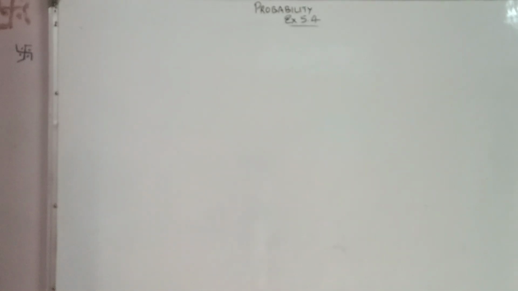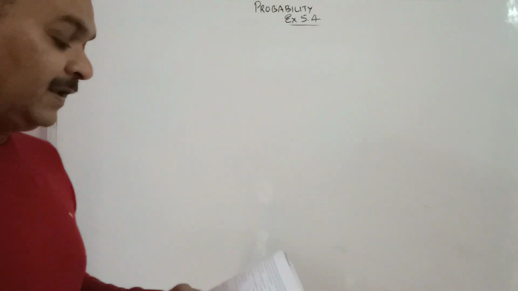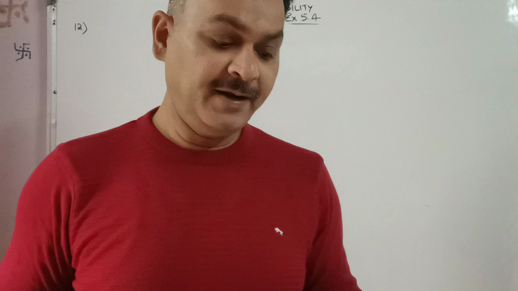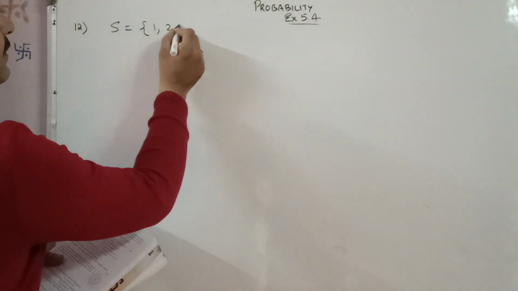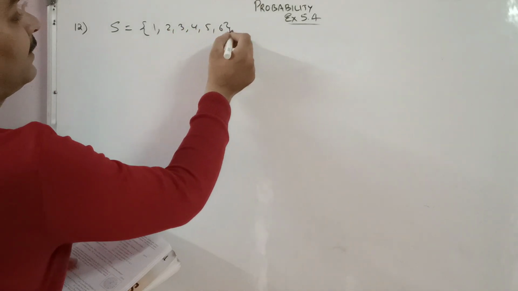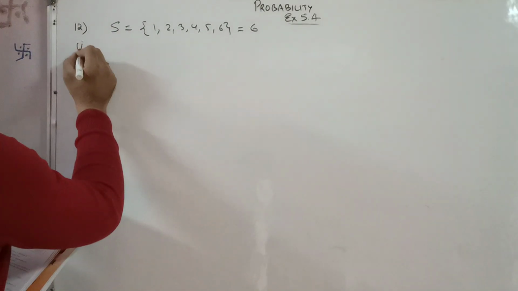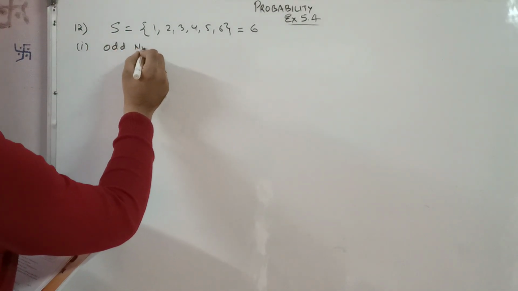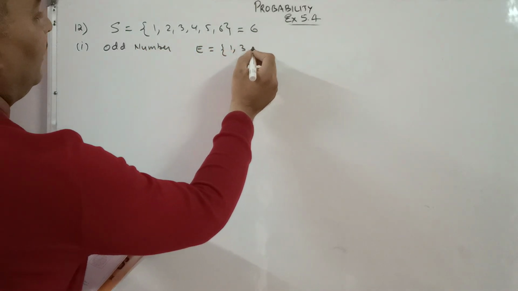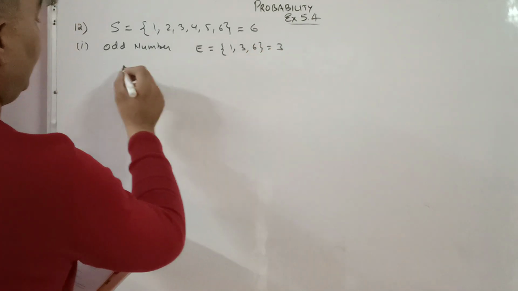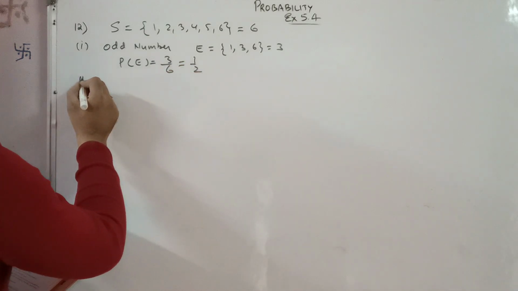Now question number 12. In a single throw of a die, find the probability of getting. Okay, single throw of a die, the sample space is 1, 2, 3, 4, 5 or 6. That is, there are 6 outcomes. Now the first one, the probability of getting an odd number. Now everybody knows that odd numbers are not divisible by 2, so it is 3. The probability of this event is 3 by 6, that is 1 by 2.